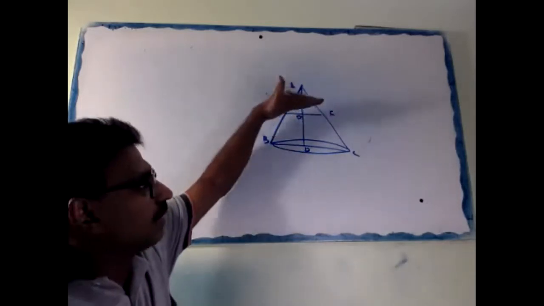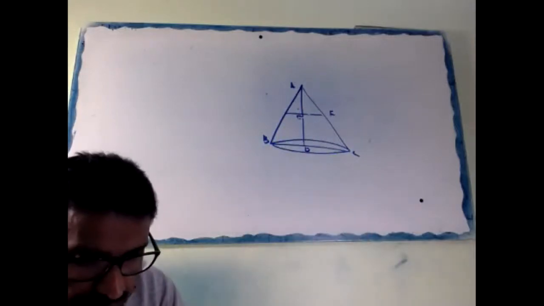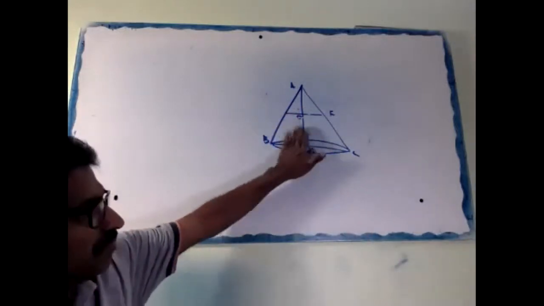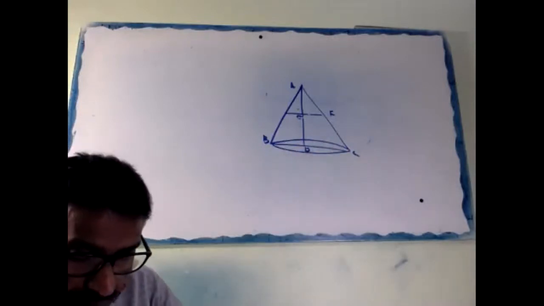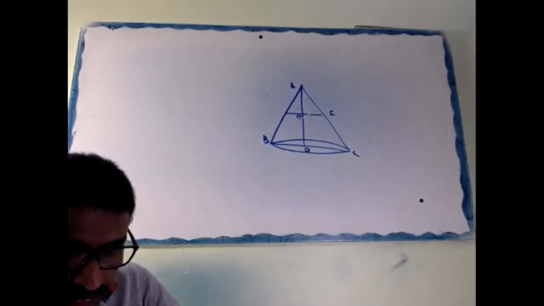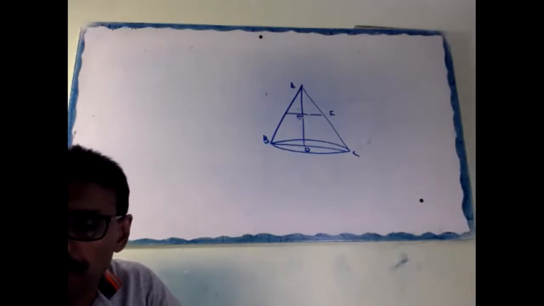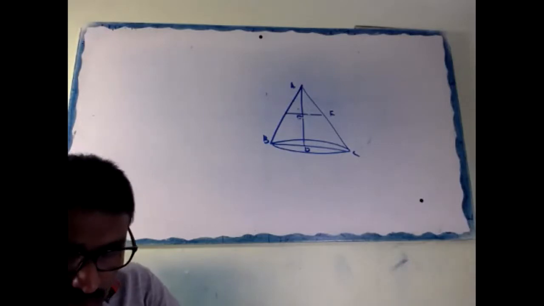That means this part is just cut, it's out. Its volume is the remaining part. If its volume be 1/27 of the volume of the given cone,